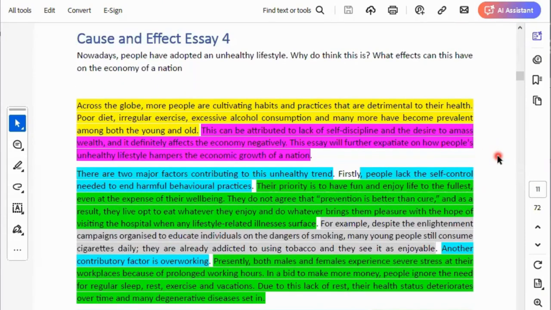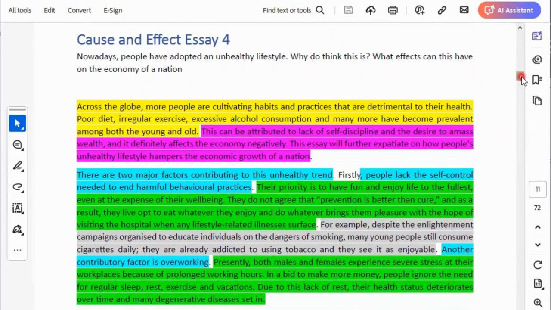Look at this example here now. Cause and effect essay 4. Nowadays, people have adopted an unhealthy lifestyle. Why do you think this is? What does that mean? What are the reasons for people adopting an unhealthy lifestyle? Or what is causing it? What is causing people to adopt an unhealthy lifestyle? That's it. That's cause. Then the second question says, what effects can this have on the economy of a nation? What effects can this have on the what? On the economy of a nation?